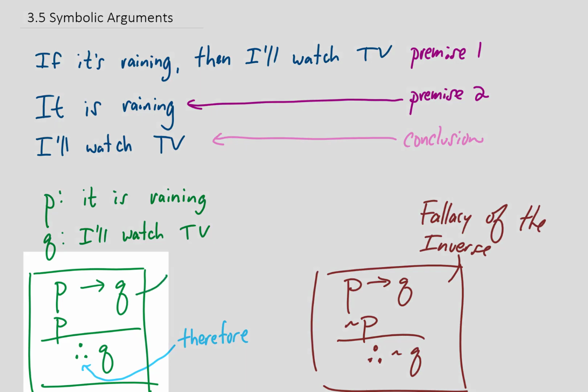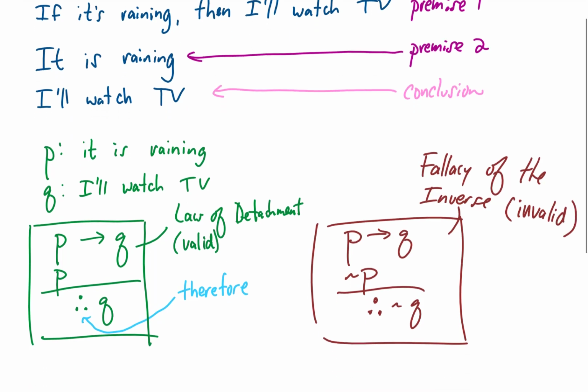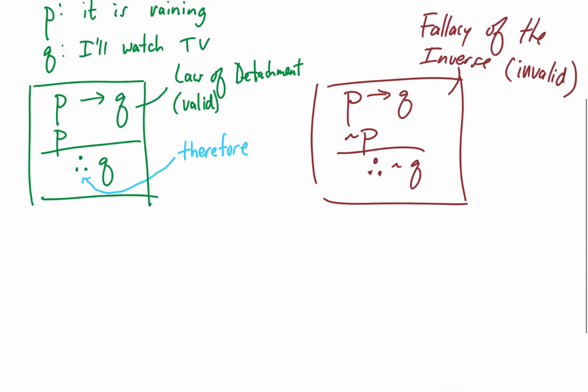And while this one seems pretty obvious, it has a name as well. It's called the Law of Detachment. This Law of Detachment is a valid argument, whereas this fallacy of the inverse is an invalid argument. These are the first two of several forms of argument. Some arguments are valid, some arguments are invalid. Let's look at another valid argument.